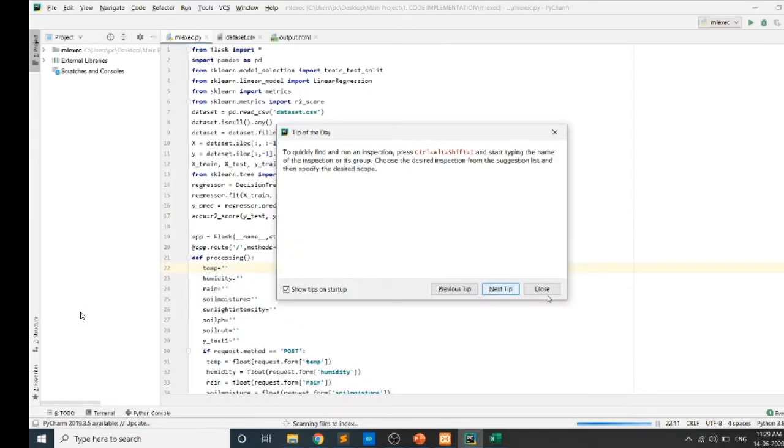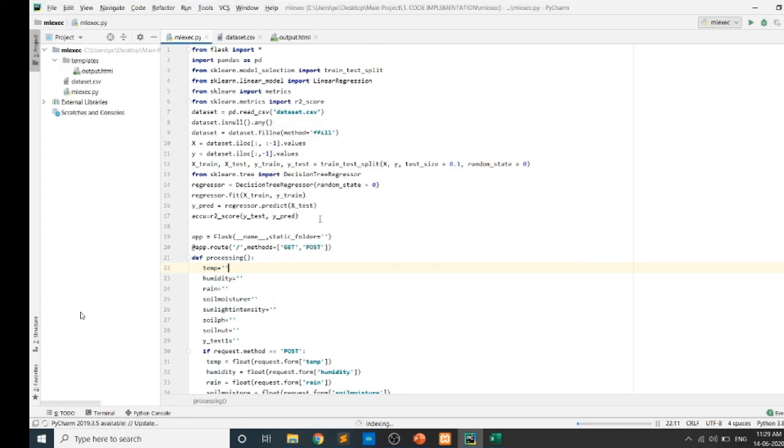We can see the code is open now. We will be training the model using this data set. We will be removing any null values, segregating the independent values separately, and again segregating the data as test and train data. We can set the test size at 0.1 with a random state of 0.